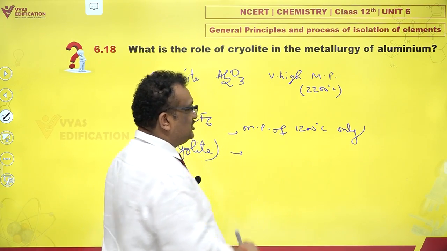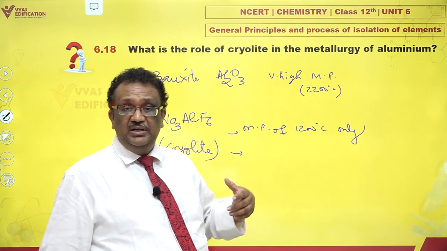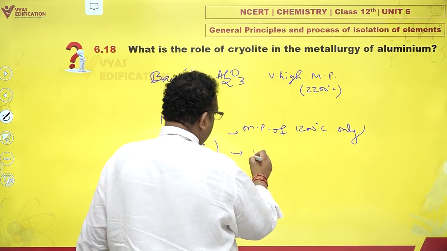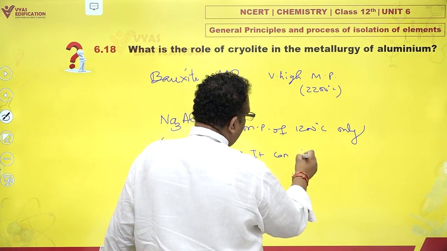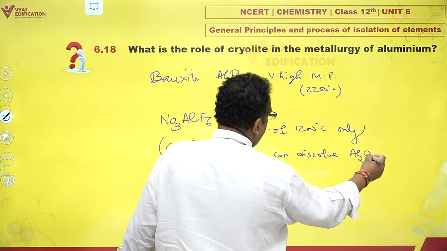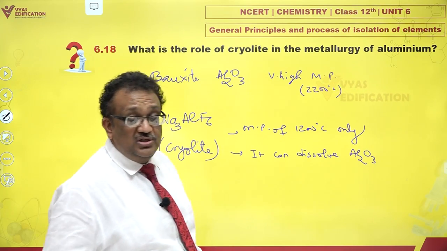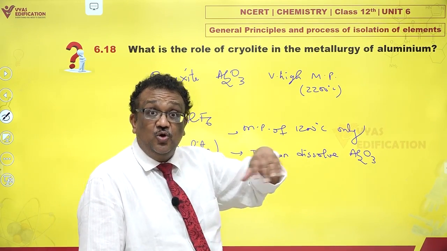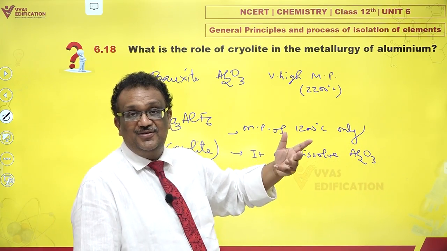So you just heat it to 1200 degrees Celsius, cryolite melts, and it can dissolve Al2O3. Like sugar dissolves in water, Al2O3 can dissolve in molten cryolite.